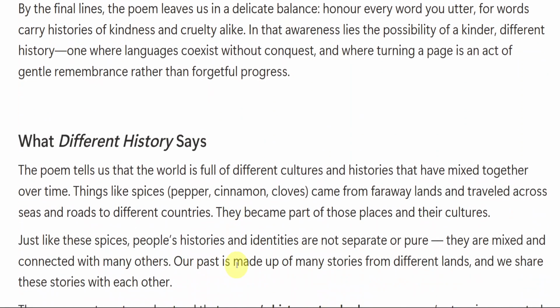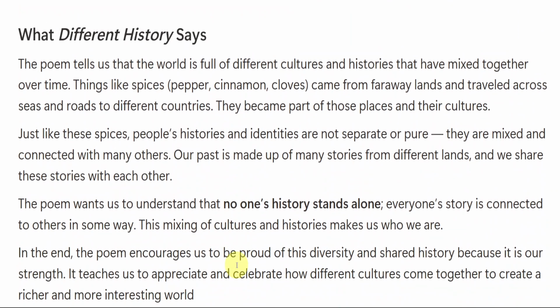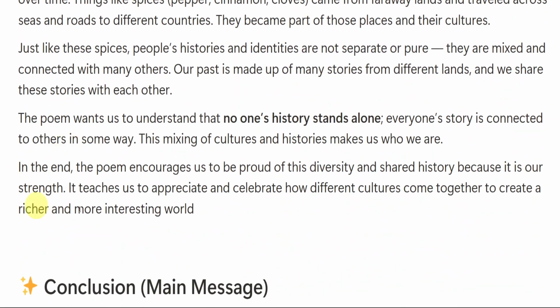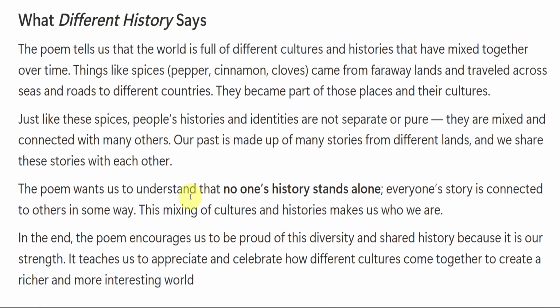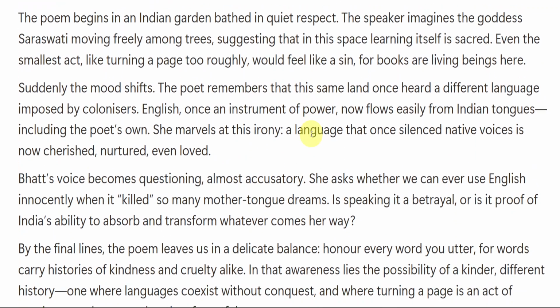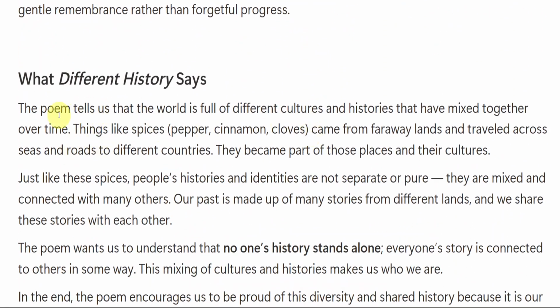Okay, this is what it is. But let us see what the different history says. If you want to just leave these final lines, you can, because for the final lines we are going to just have a look here. I have written some extra. This part that you are seeing is taken from each and every line of the poem. This is the summary, or the glimpse of the poem, whatever we have learnt in the poem. But here is what each and every line says.